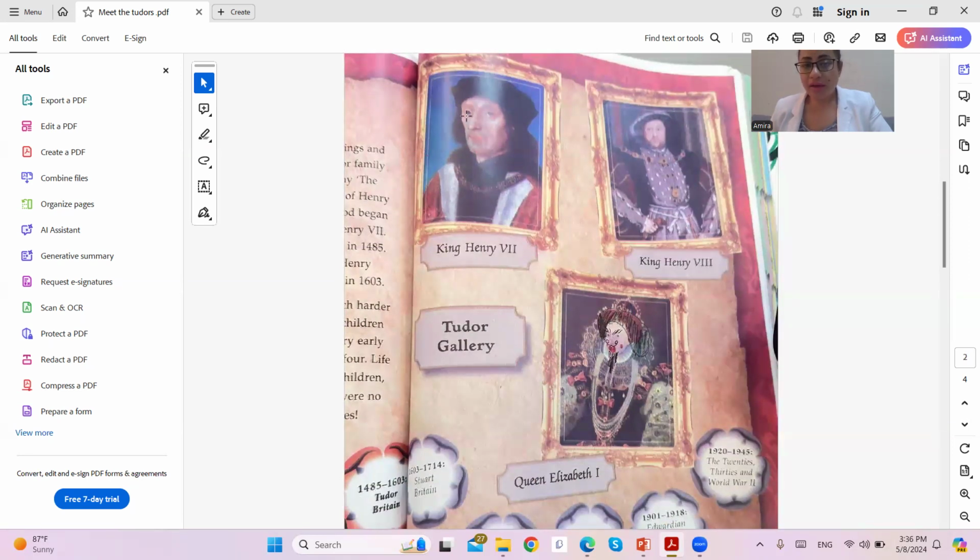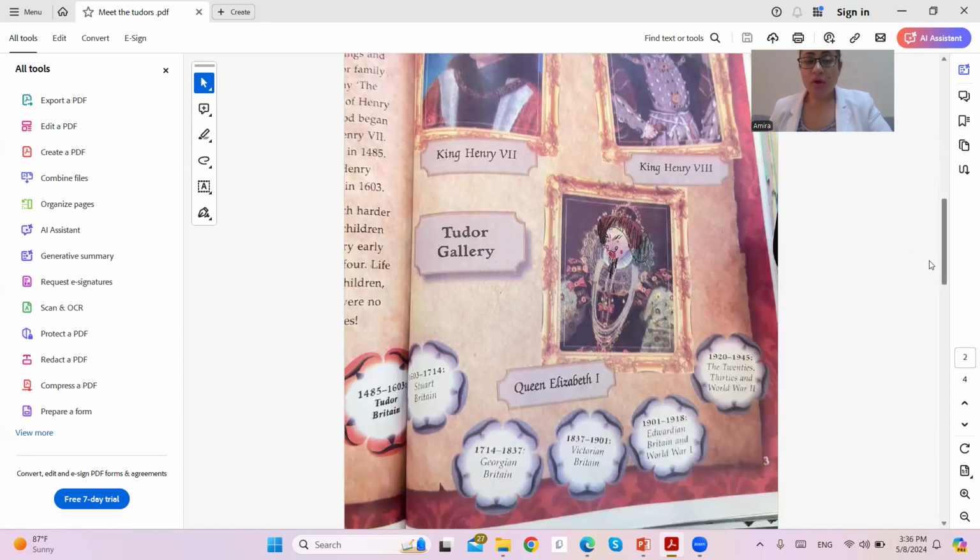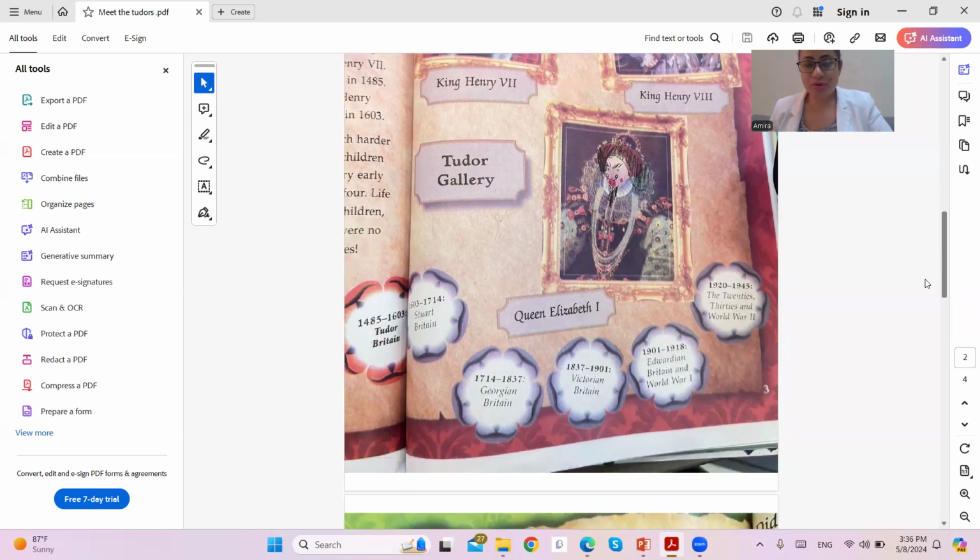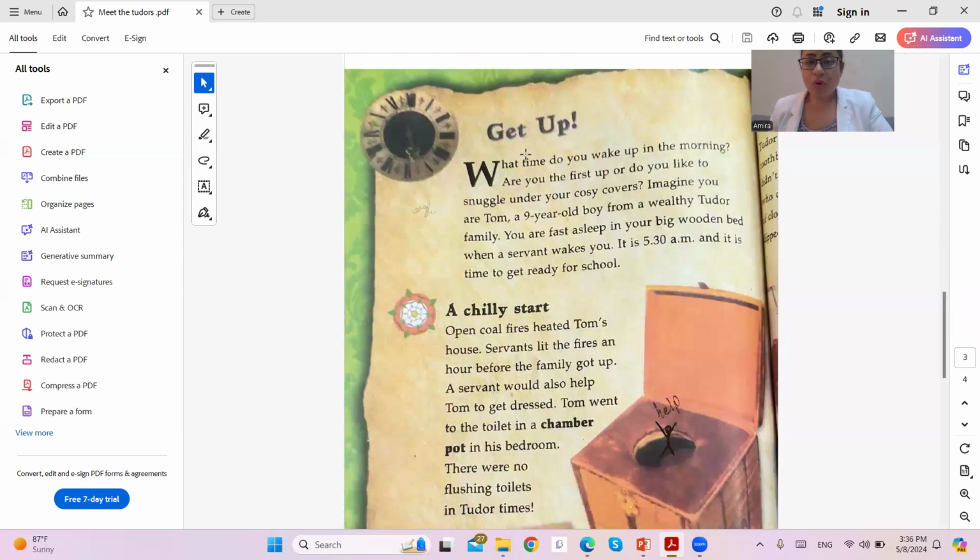And we have here King Henry VII, and King Henry VIII. And this is the Tudor gallery with Queen Elizabeth I. They are actually mimicking her to make her look evil or having a masculine figure, because she did not have all her people's interests in mind. So she was more of a monarch. That's why this person is being depicted as a villain inside the story.